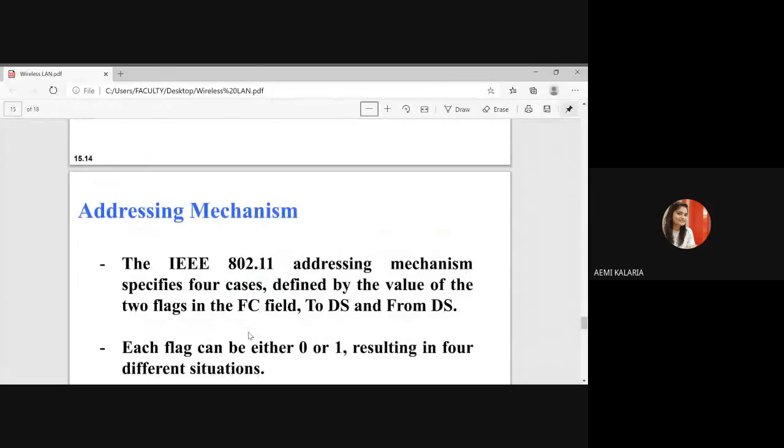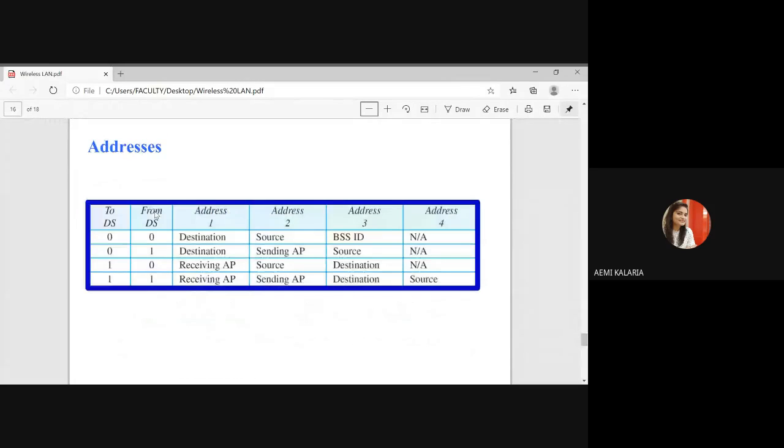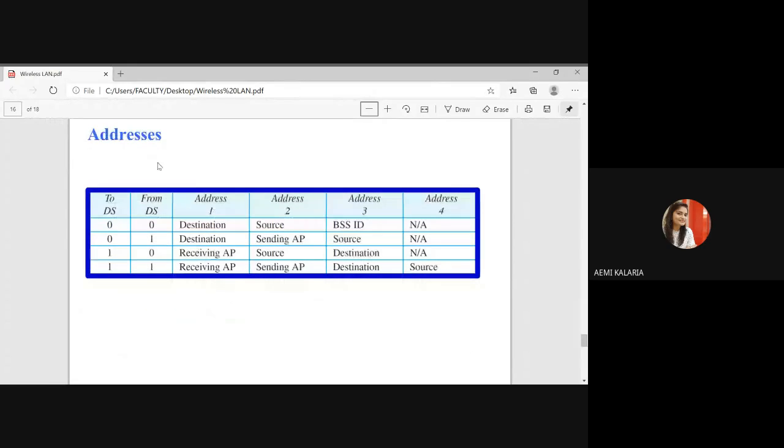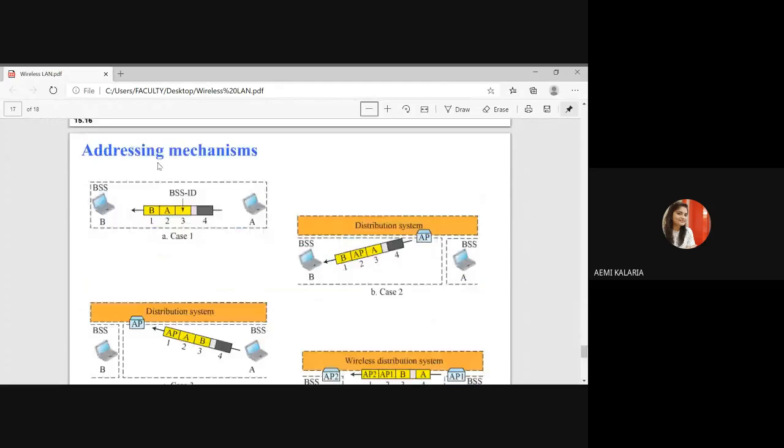To DS and From DS can be 0,0, 0,1, 1,0 and 1,1. Four cases are there. Through this figure I'll explain, right? First case is 0,0, meaning both are zero. Then what will it represent? The frame is not going to a distributed system. The frame is going from one station in the BSS to another without passing through the distributed system, right?